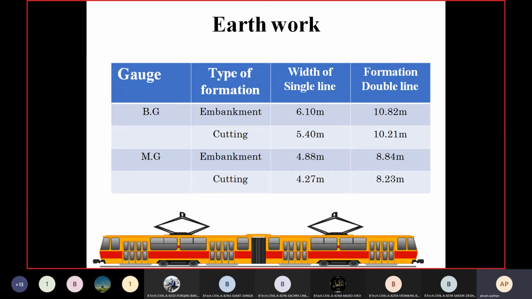The whole formation width or only the gauge width? Sir, whole formation width. Okay, thank you for your response. So this is the whole width of the formation, 6.10 meter, and for the double line 10.82 meter. So we have to follow certain width criteria in case of the broad gauge and the meter gauge.